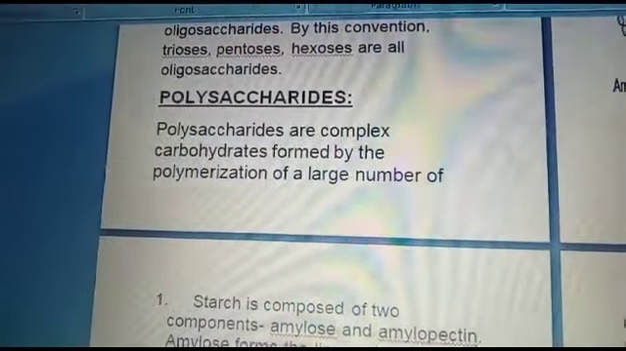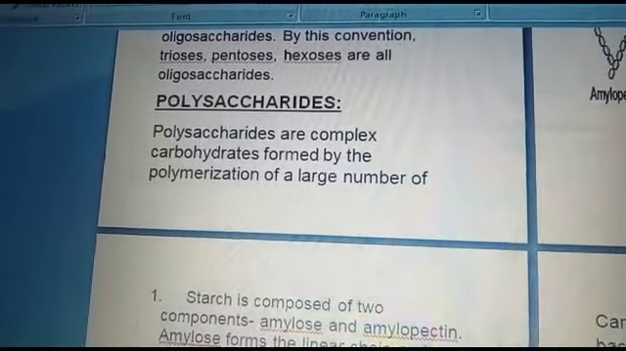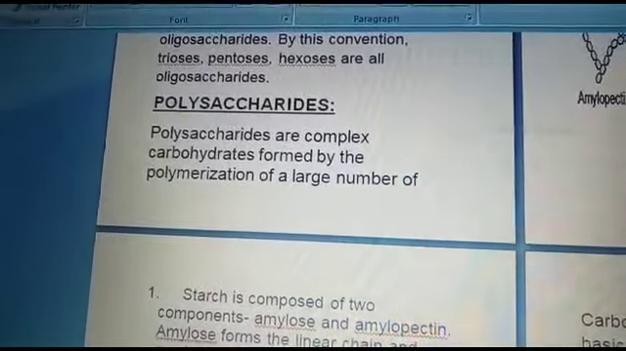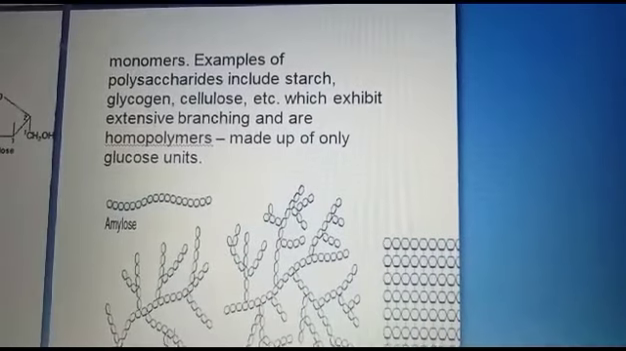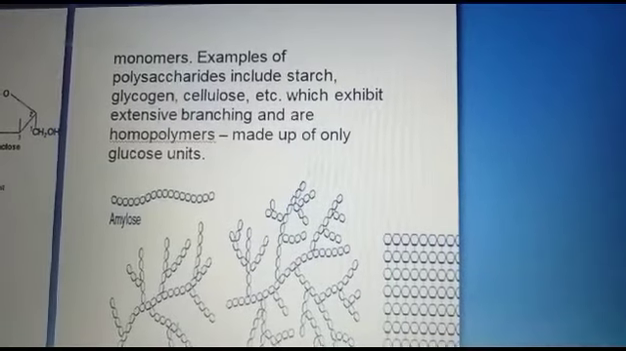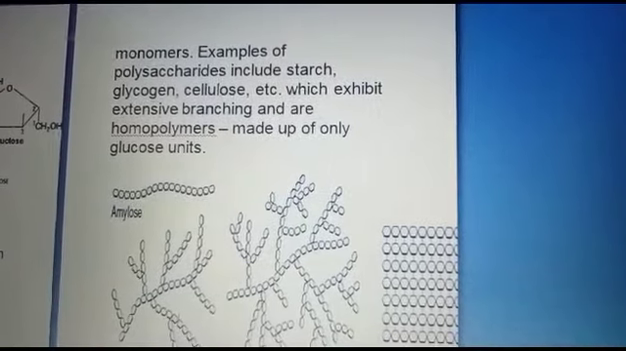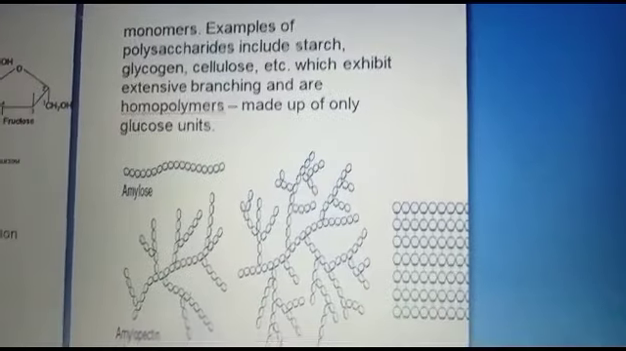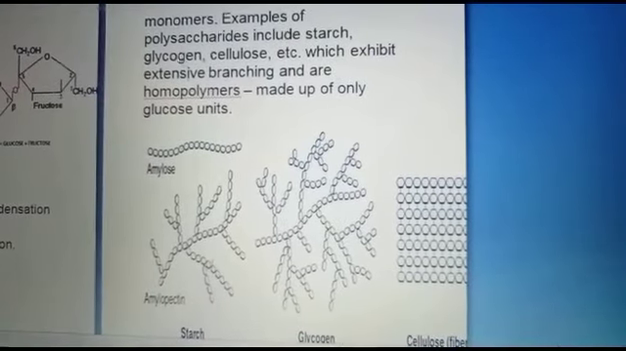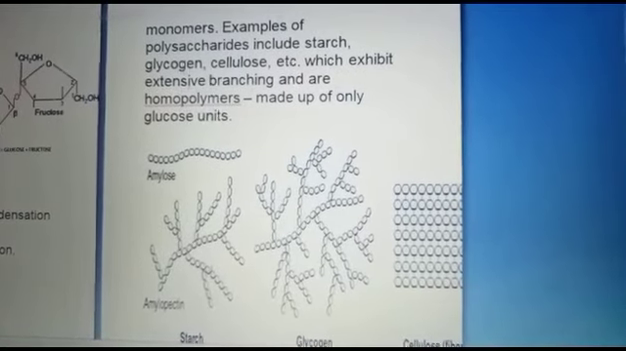Now the last one is polysaccharide. Polysaccharides are the complex carbohydrates formed by the polymerization of a large number of monomers. Examples of polysaccharides include starch, glycogen, cellulose, etc., which exhibit extensive branching and are homopolymers made up of only glucose units. These are the structures of amylose, amylopectin, glycogen, cellulose fibers, which are polysaccharides.